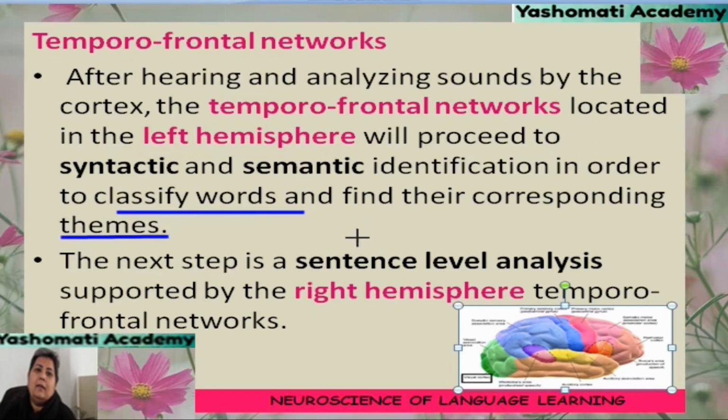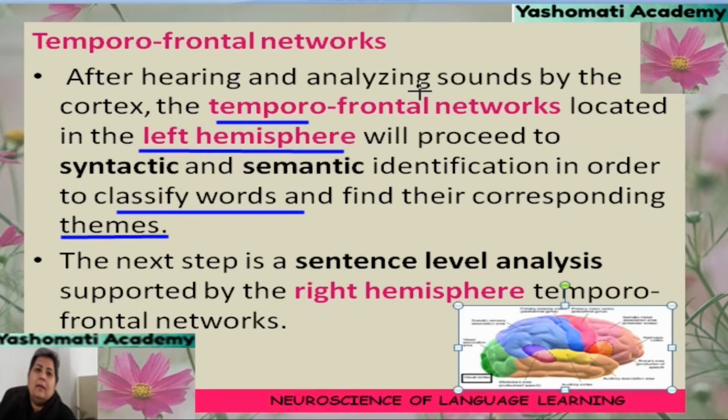So what happens is that first the temporal lobe, it helps us in hearing and analyzing the sound. Then through temporofrontal network, the information is sent to the frontal lobe, and this function is mainly of left hemisphere of the brain.